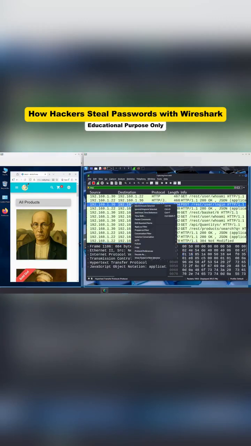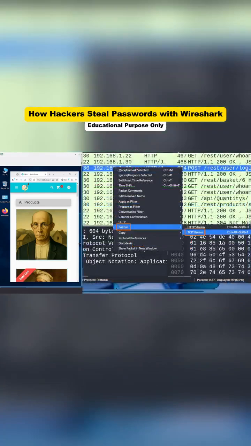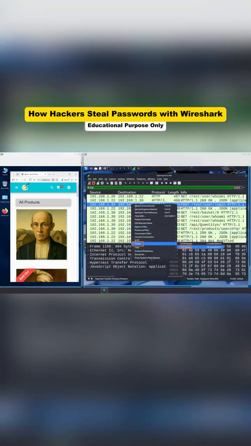Kim right-clicks the POST packet and selects Follow, then TCP Stream. This tells Wireshark, show me the full conversation between these two devices, from start to finish, over this connection. It filters out the noise and gives Kim a clean view of everything Joshua's browser sent to the server, and what the server sent back.